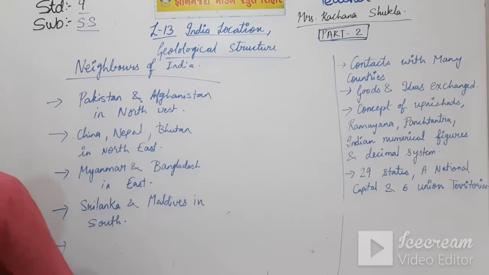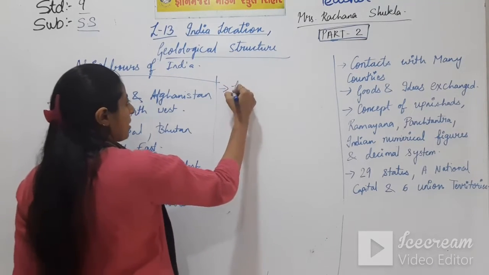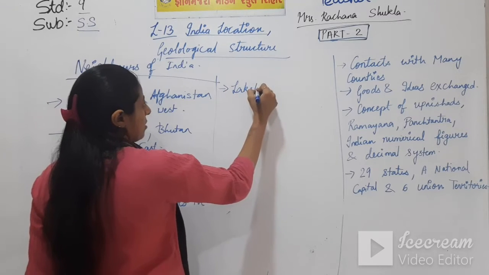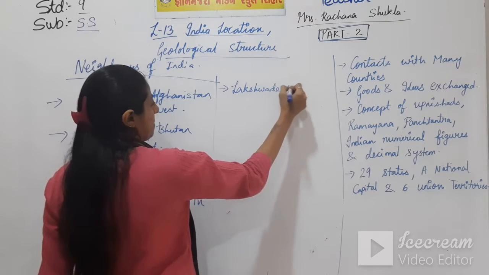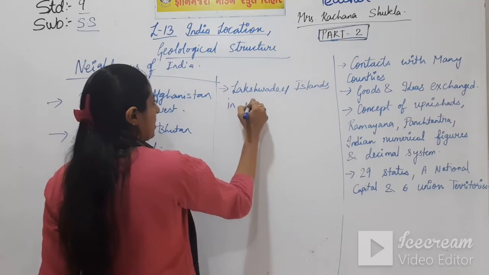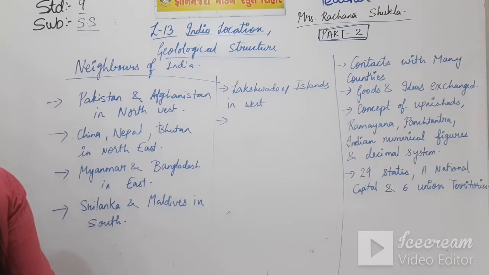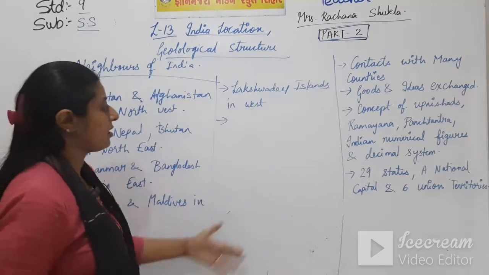Then I am writing there: Lakshadweep Islands in the western coastal part. Please note down everything in your rough book.